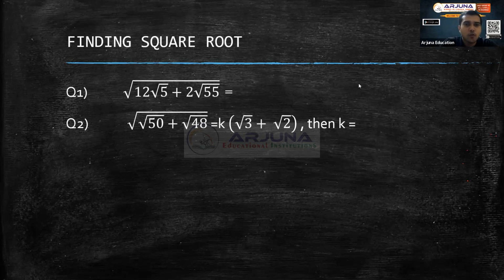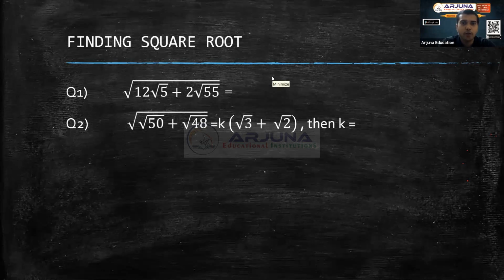Now could you get the second question? We were discussing the second question at the end of yesterday's class. Could you get the answer? What is the value of K? K equal to 2 power 1 by 4. Okay.